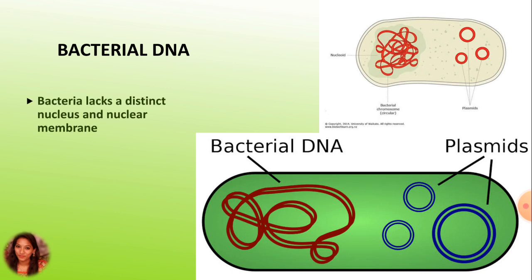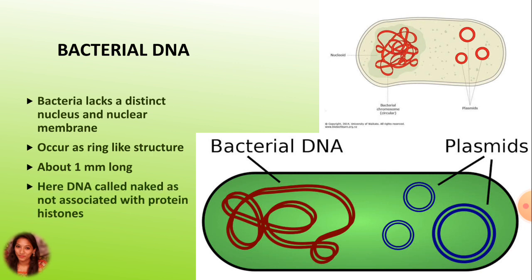Here, if we talk about the bacterial DNA, the DNA present in the bacterial cell is a double-stranded molecule and occurs as a ring-like structure. It is about 1 millimeter long. The DNA is very much folded and tightly placed in about 10% volume of the cell. When unfolded, it is 1,000 times longer than the bacterial cell. The DNA is called naked as it is not associated with protein histone.